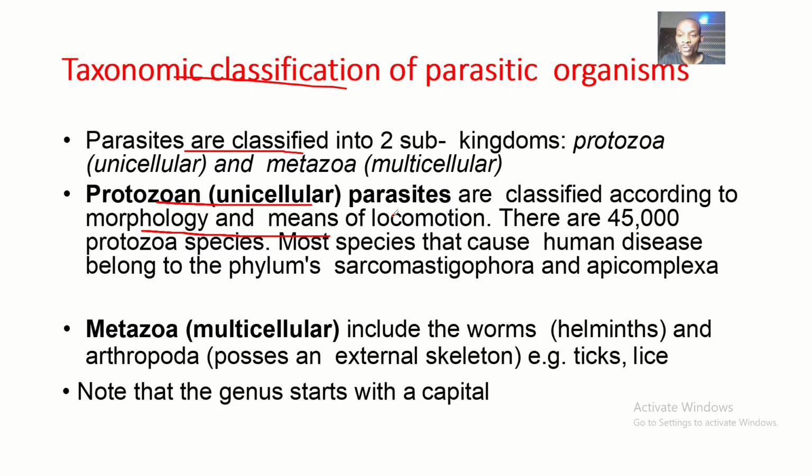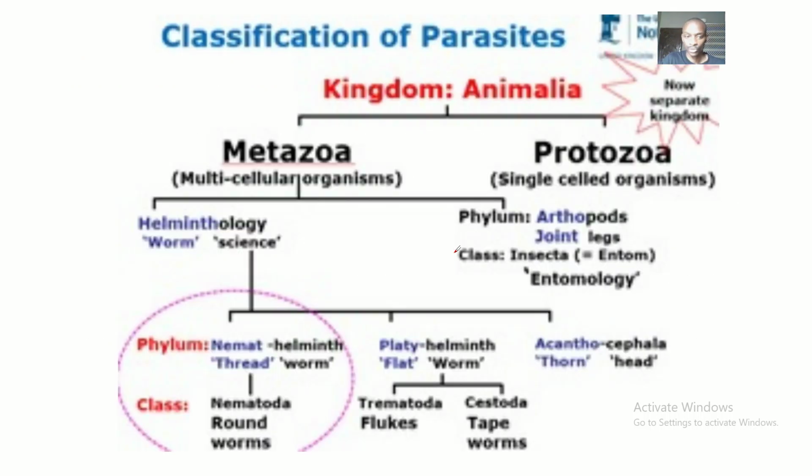Right. So there are about 45,000 protozoa species. Most species that cause human disease belong to the phyla Sarcomastigophora and Apicomplexa. In medical microbiology, we are basically looking at the microorganisms that can cause harm to the human body. So, in as much as protozoa are made up of several classes and all those things, we'll be focusing on the phylum Sarcomastigophora and the phylum Apicomplexa under protozoa.